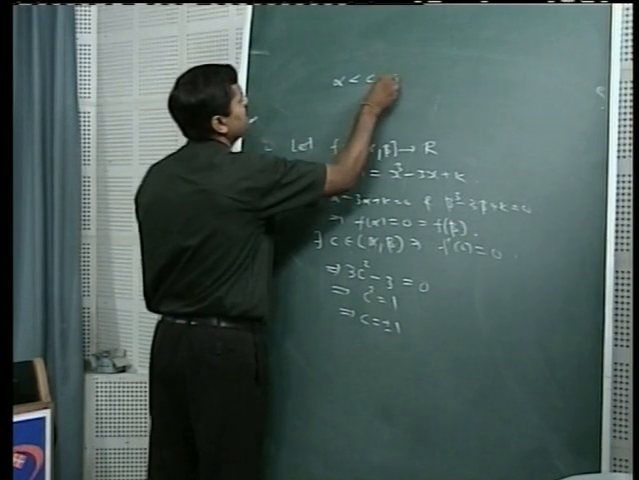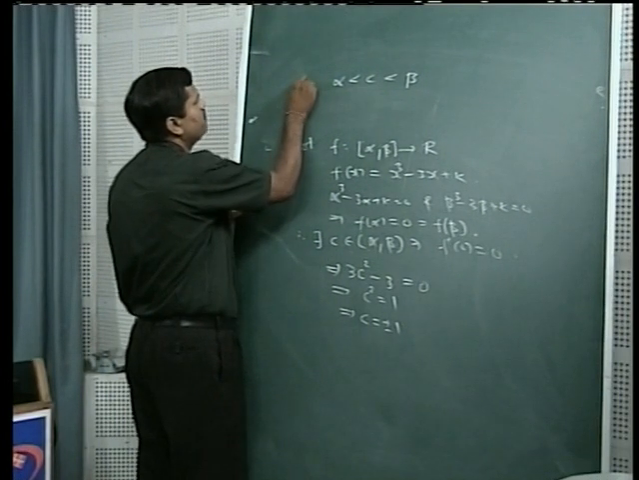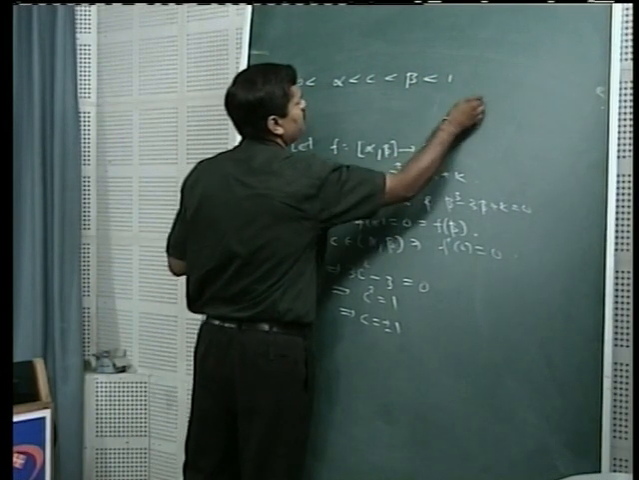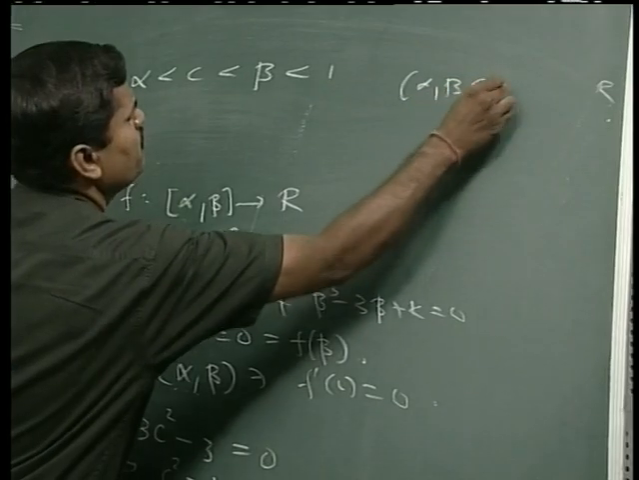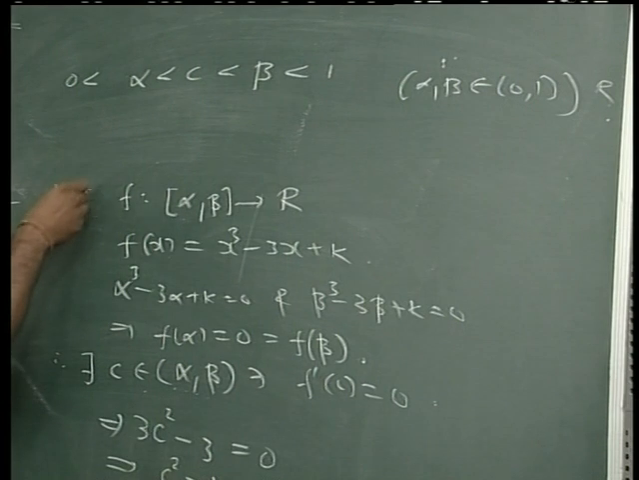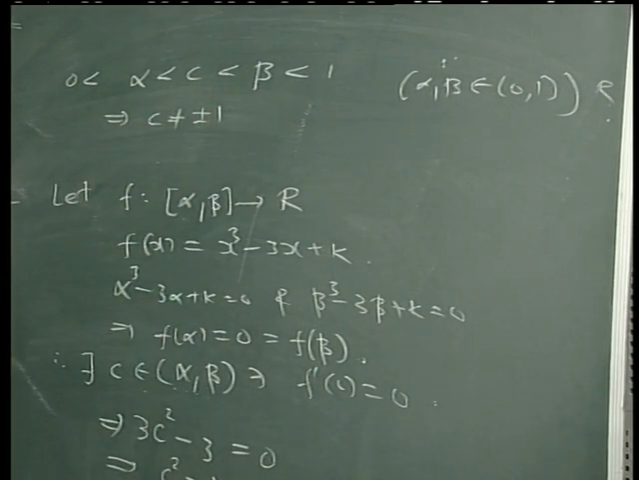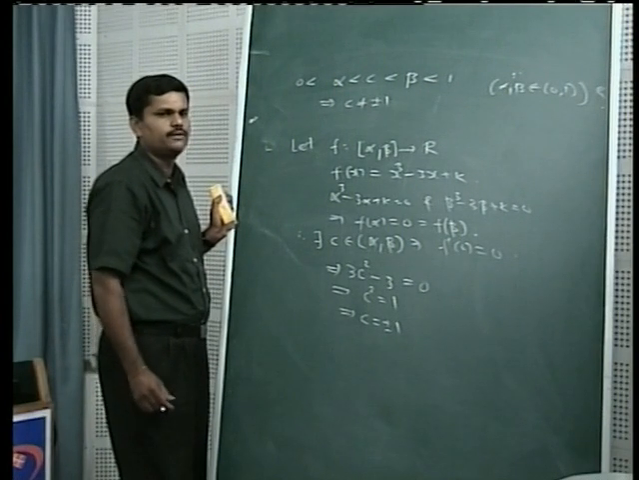So we have alpha less than c less than beta, and further alpha and beta are the roots in the open interval 0, 1. So we have 0 less than alpha and beta less than 1, because alpha and beta both belong to the open interval 0, 1. Therefore c cannot be plus or minus 1. So we get a contradiction. Here we are proving that c is equal to plus or minus 1, and here c is not equal to plus or minus 1.